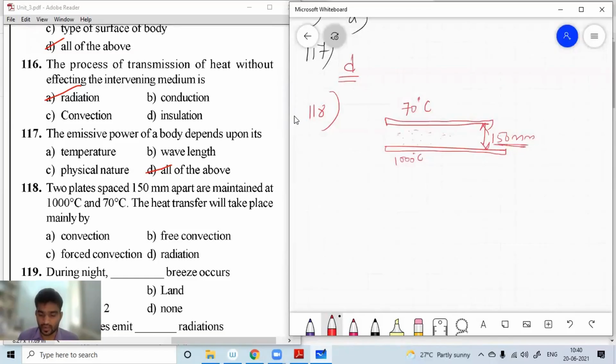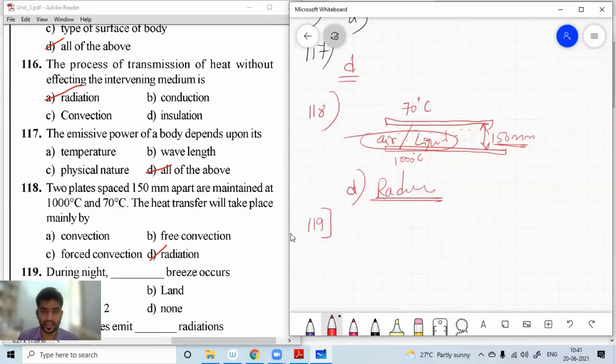So for question 118, they are not mentioning any medium here. Without any medium, that is radiation. For question number 118, D is the right option, because convection, free convection, forced convection, we consider when it is air or liquid. But here there are no such words in the question. So the right option is radiation.